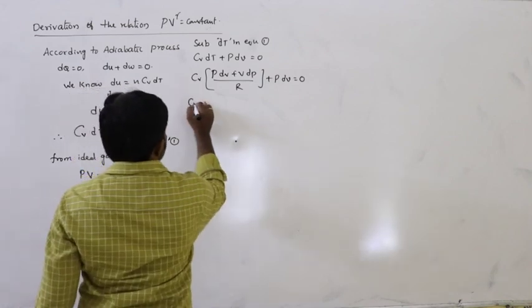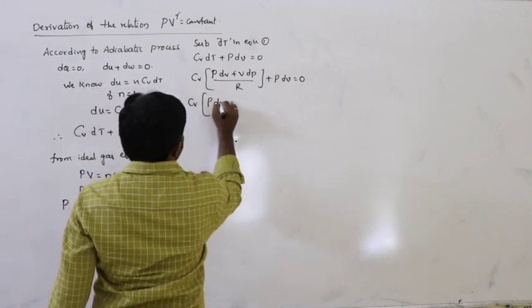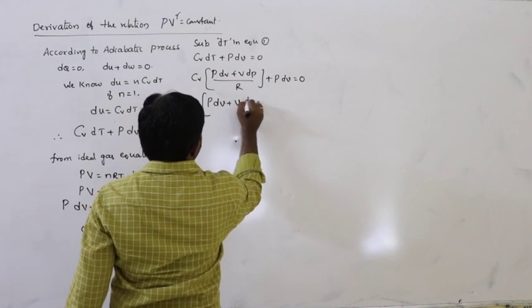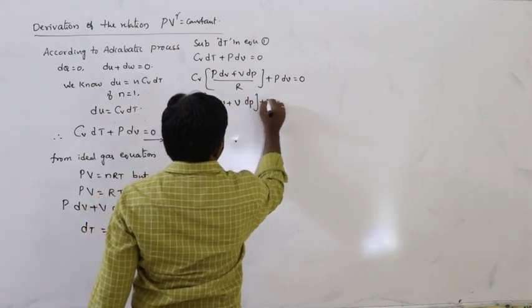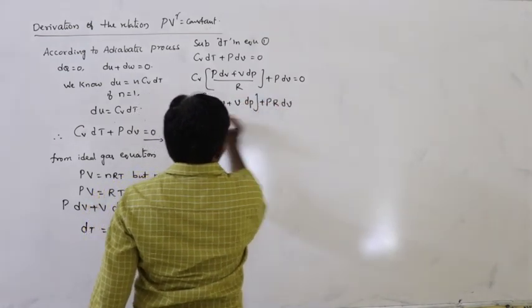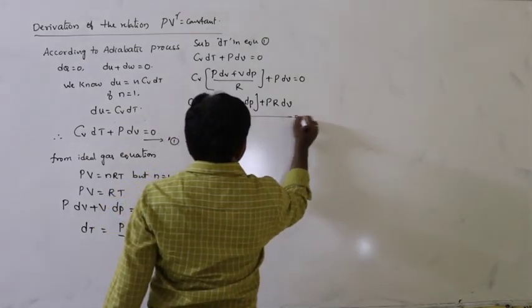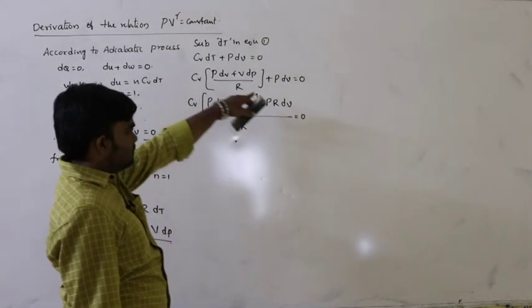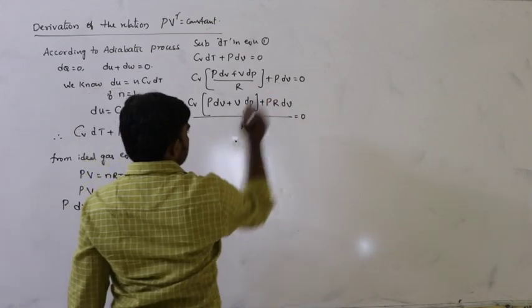So from this LCM, R is the LCM. So here it is multiplied.